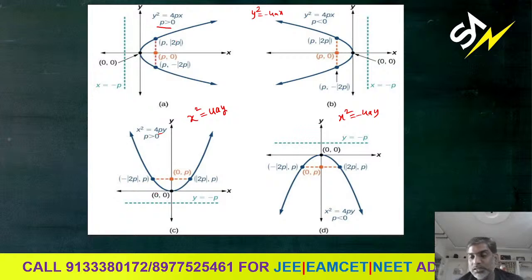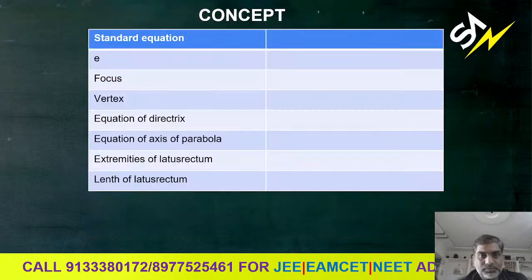In this case 0 comma a is the focus. Here 0 comma minus a is the focus. Like that, we can discuss everything in all the four forms. What is the standard equation? Y square is equal to 4ax. We can call this the standard form of the parabola.